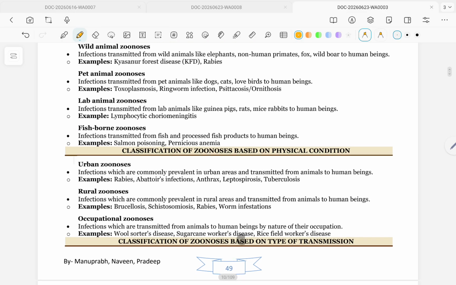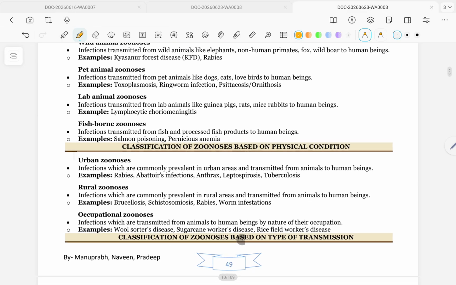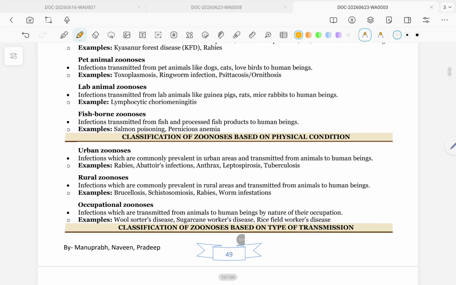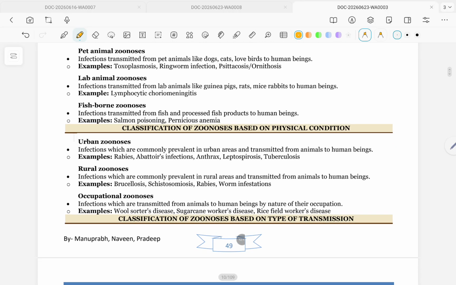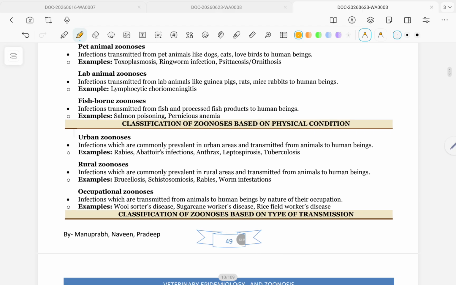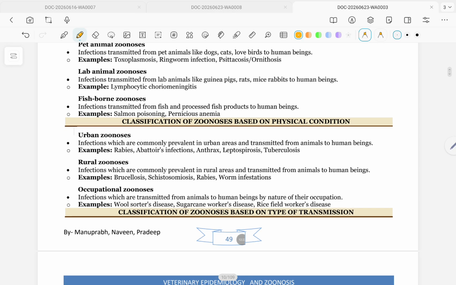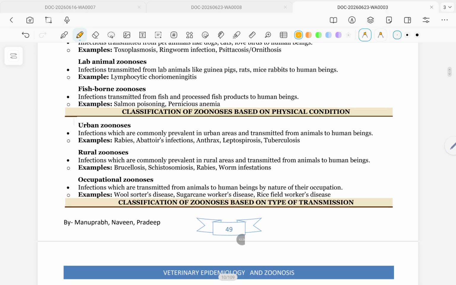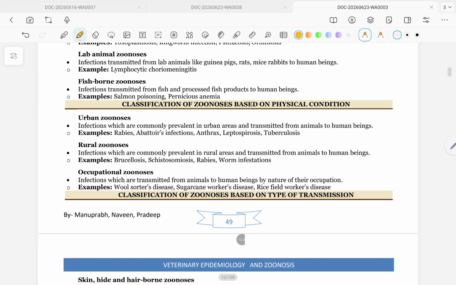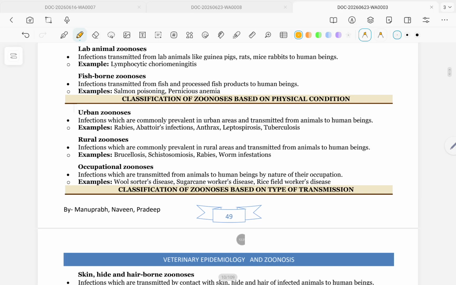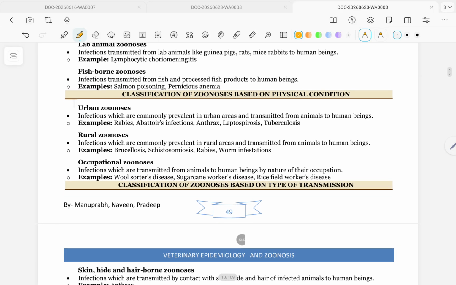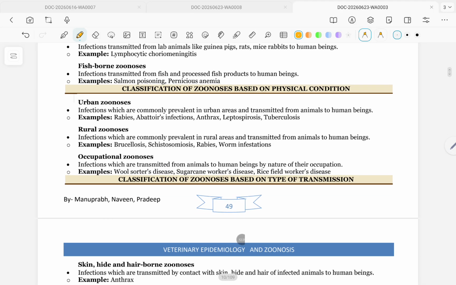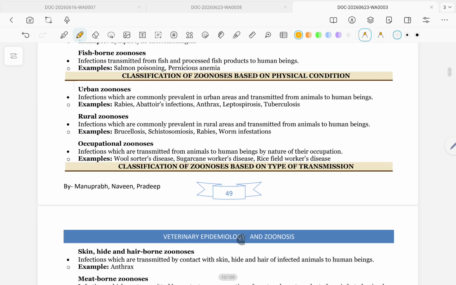Lab animal zoonosis: infection transmitted from lab animals like guinea pig, rat, mice, rabbit to human beings. Example: lymphocytic choriomeningitis. Fish-borne zoonosis: infection transmitted from fish and processed fish products to human beings. Example: salmon poisoning, pernicious anemia.